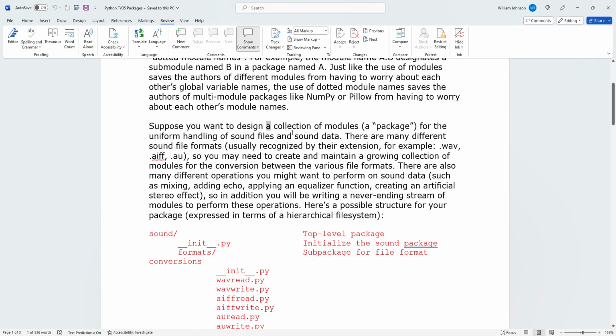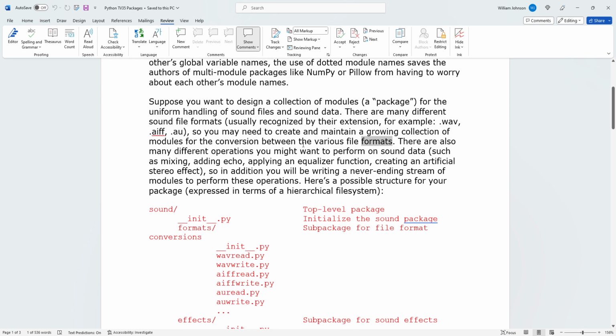Suppose you want to design a collection of modules, a package, for the uniform handling of sound files and sound data. There are many different sound file formats, usually recognized by their extension, for example, .wav, .aiff, .au, so you may need to create and maintain a growing collection of modules for the conversion between the various file formats.